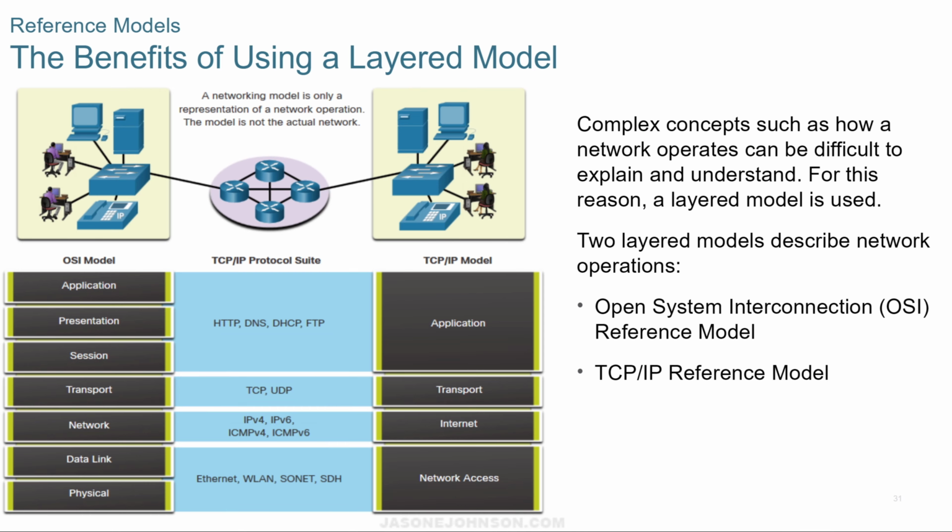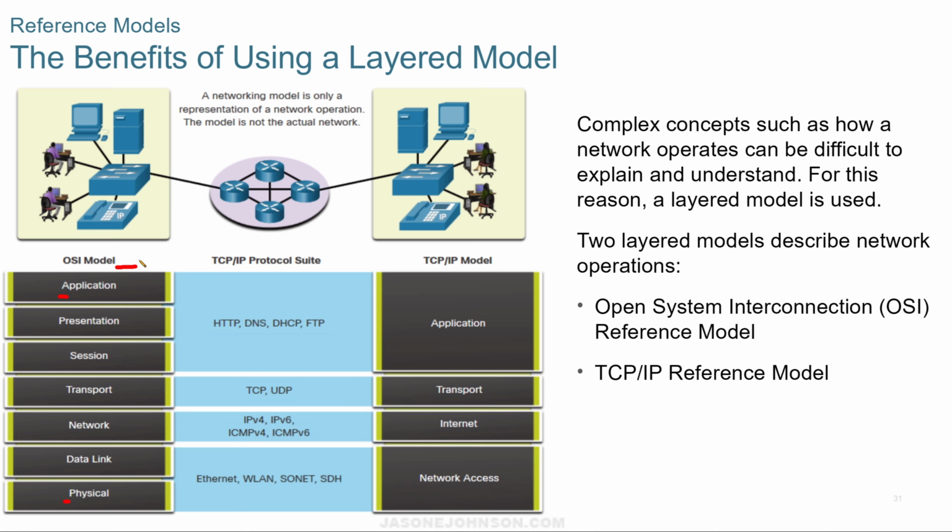Now, looking at reference models, the benefit of using a layered model is that it's easy to memorize. For the OSI model, I always go from the bottom up, and I use the mnemonic please do not throw sausage pizza away. That's how I remember it. When I go into an exam where I need to have this memorized, I write PDNTSPA down on a piece of paper so that I can reference it during the exam, so I don't have to try to memorize it or do a memory recovery.